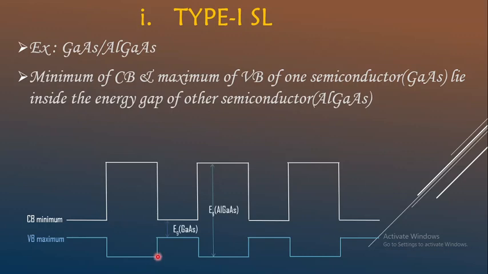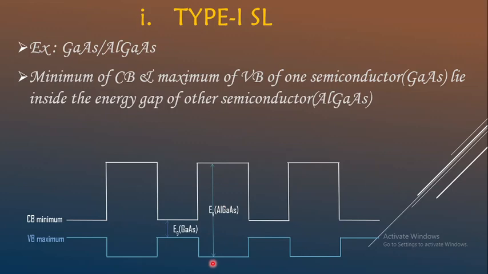Here the energy gap of gallium arsenide is smaller when compared to the energy gap of aluminium gallium arsenide, and we can observe the minima of the conduction band and maxima of the valence band of the semiconductor with lower band gap, that is gallium arsenide, lie inside the energy gap. So the energy gap of aluminium gallium arsenide varies from this point up till this, and the energy gap of gallium arsenide lies in between.